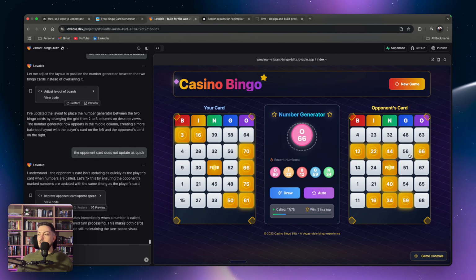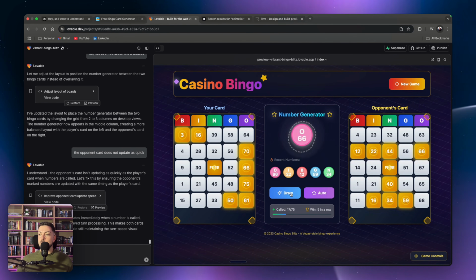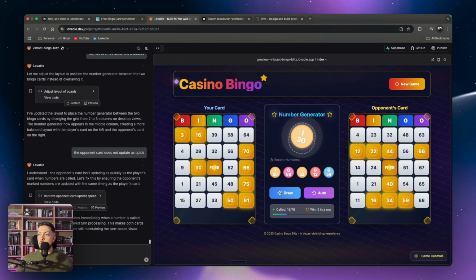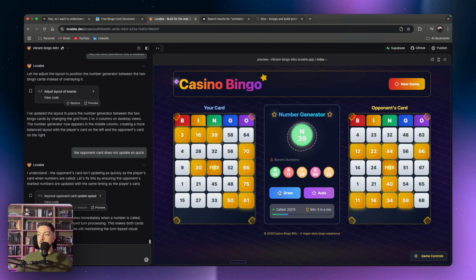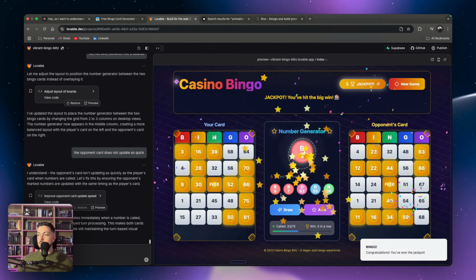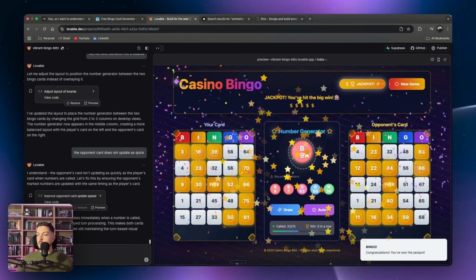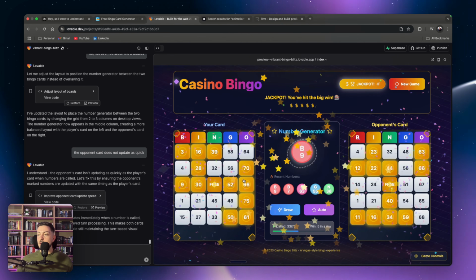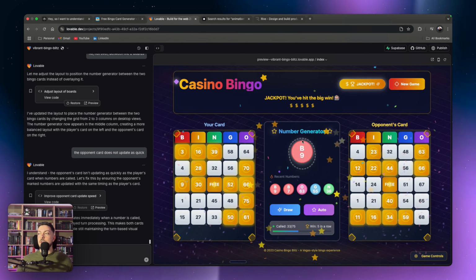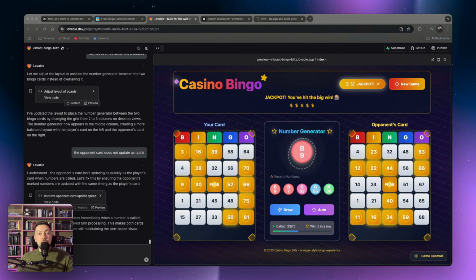Oh, now they only need G56 or N32. Well, we need O64. Okay. Oh, getting close. Getting close. We only need B9. Oh, and there you go. We won. We won. Okay, so we got our B9. And it says, jackpot, you've hit the big one. Boom. And there you go. That's pretty much the video.